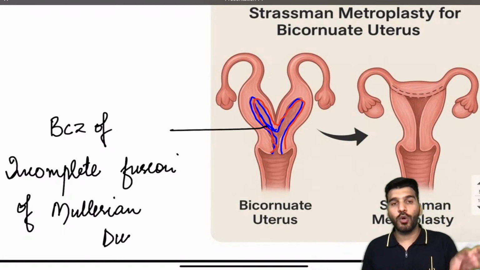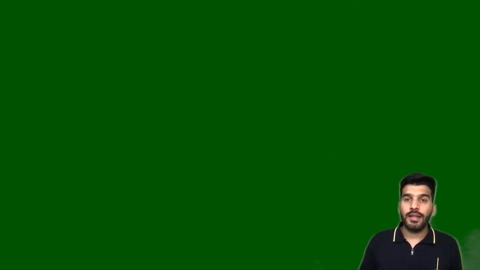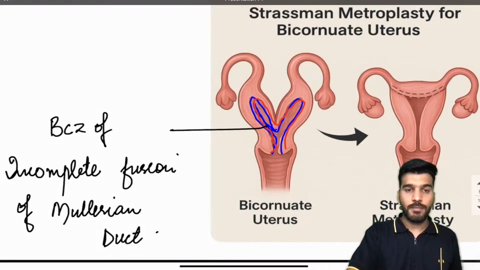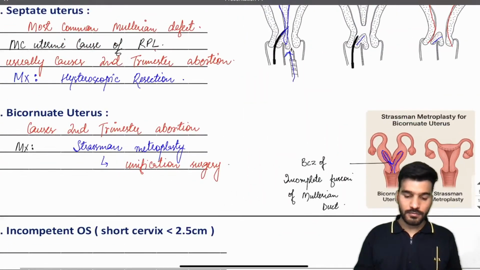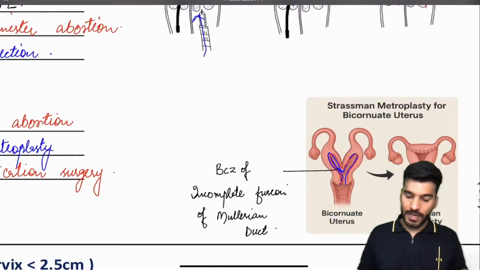Now due to the incomplete fusion of this duct, we have a bicornuate uterus having two horns, and for this we are going for a procedure called Strassman metroplasty. Is that clear? Now this is called Strassman metroplasty.